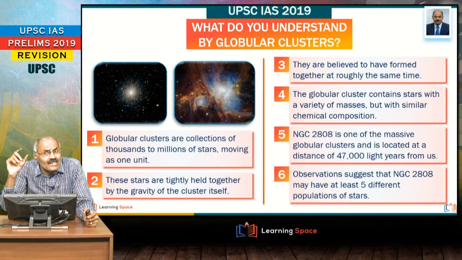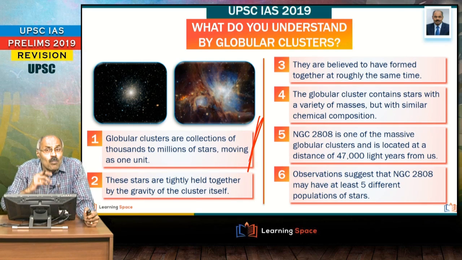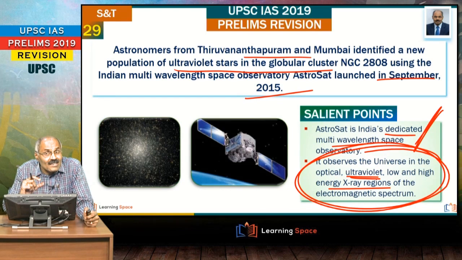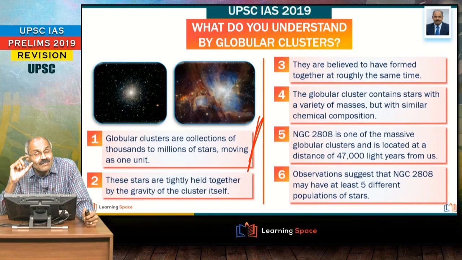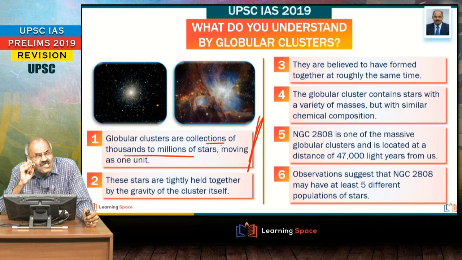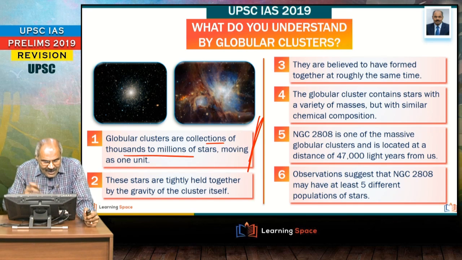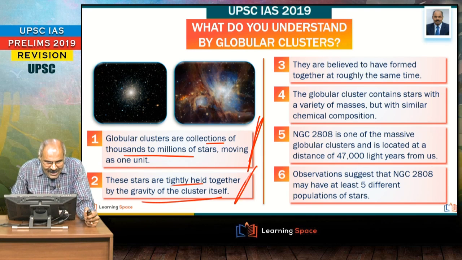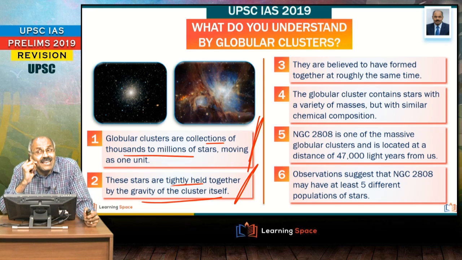And the recent news item is that it identified globular clusters. And what is a globular cluster? Very important word. So friends, two important words are there here. One is Astrosat, second one is globular cluster. Globular clusters are nothing but collections of thousands of millions of stars moving as one unit. Right, this is the important aspect, and these are tightly held together by the gravity of the cluster itself. We learned about globular clusters and Astrosat.